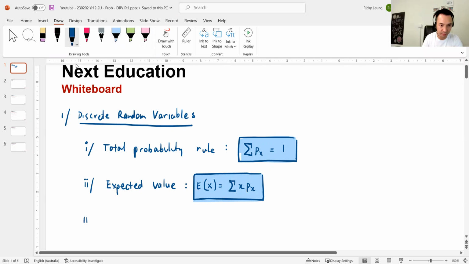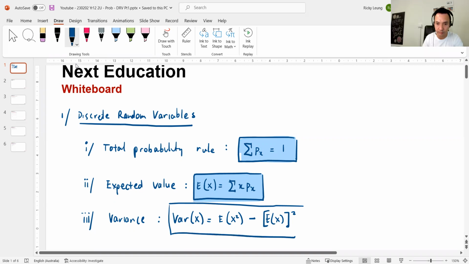And the third point here, actually there are 2 points. The first one is variance. The variance of X is given by the expected value of X squared, or the second moment as they call it in statistics, while E(X) is the first moment, minus the expected value squared. Now, 2 things need to be said about this. Firstly, let's highlight that. Firstly, the notation for E(X) can generally be simplified by mu, which makes this also mu squared.